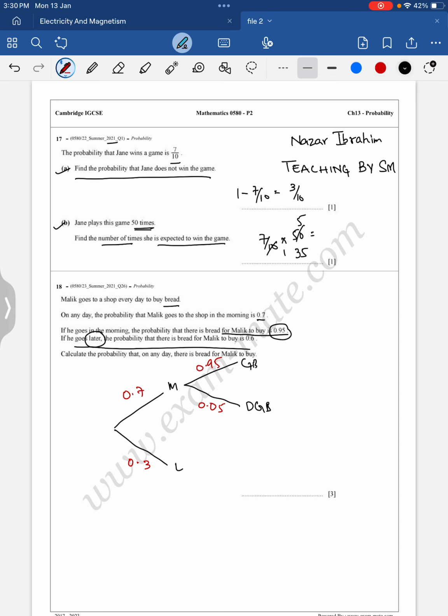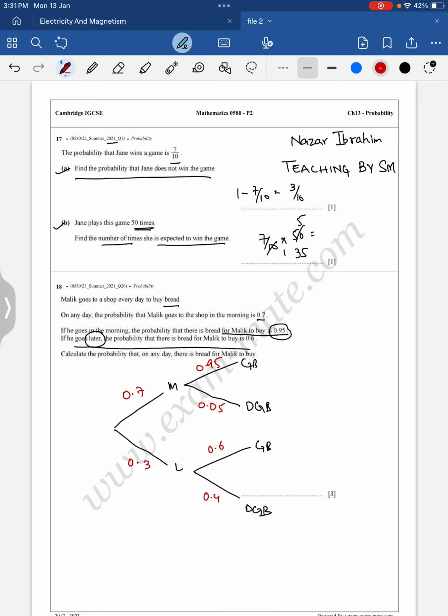Okay, now here we have later, when he's going later. He is getting bread, that is 0.6. Getting bread, not getting bread, does not get bread. I'm denoting it by DGB. That doesn't matter, you denote it by anything you want to. So 0.6 for getting bread, and if he is going later and not getting bread, that is 0.4.